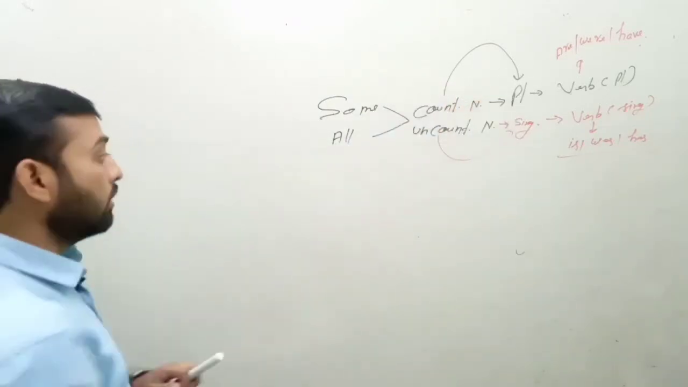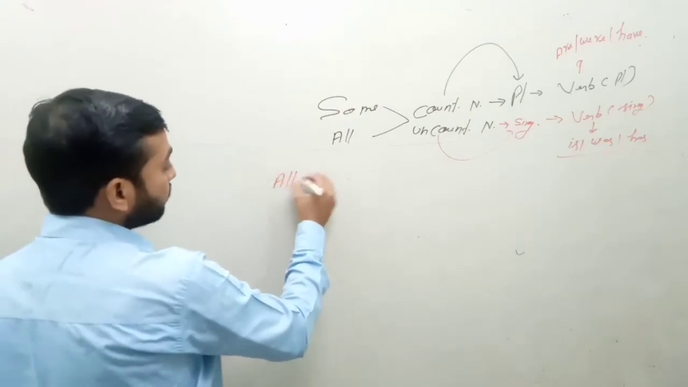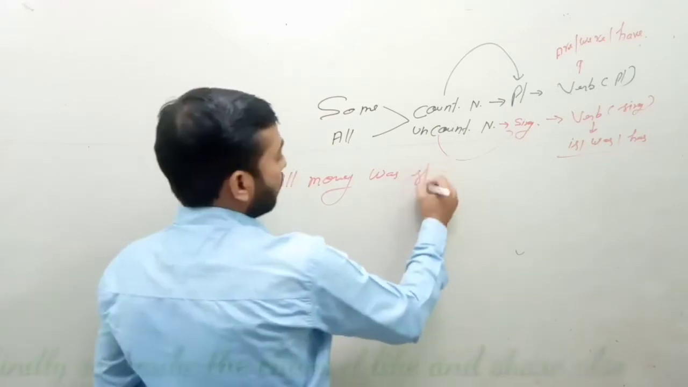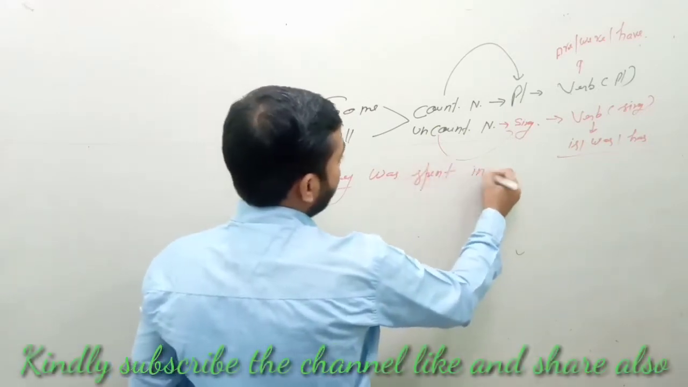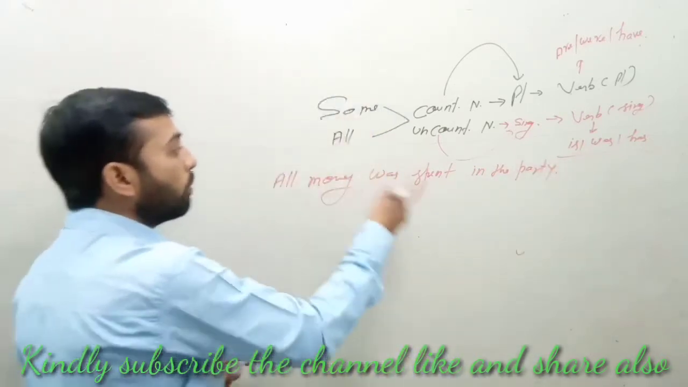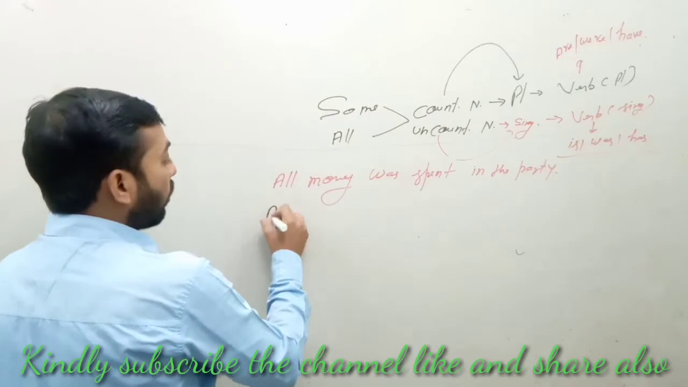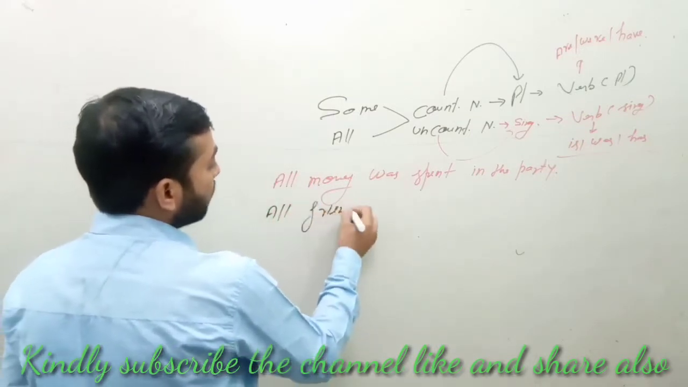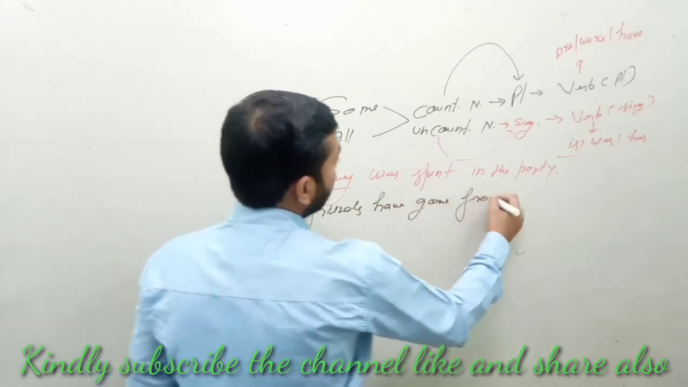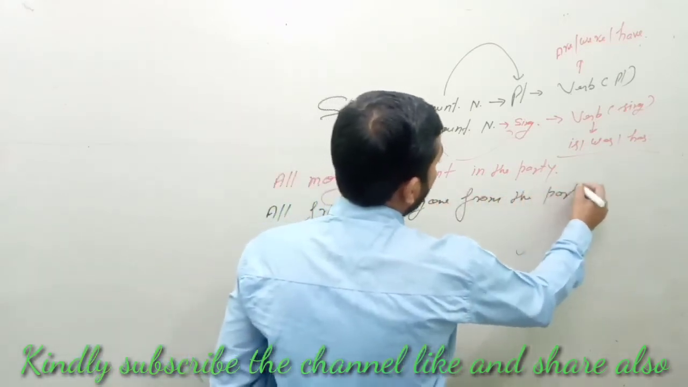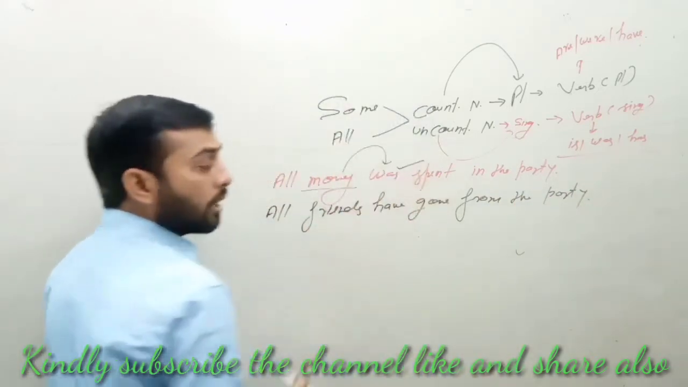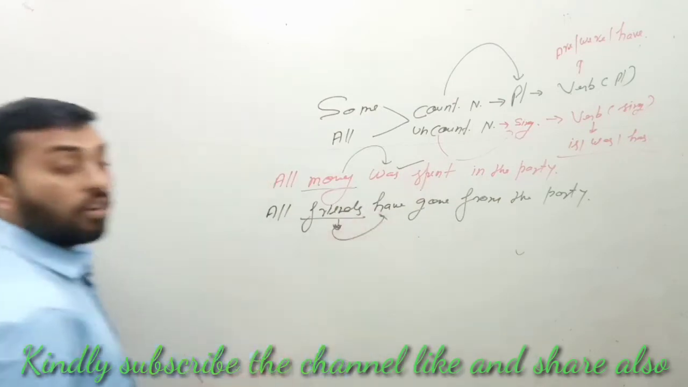Let's have some examples, like: all money was spent in the party, and all friends have gone from the party. So money is an uncountable noun, that's why the singular verb was will come. Friends is a countable noun, that's why the plural verb have will come here.